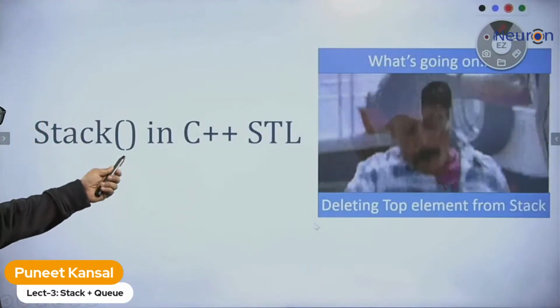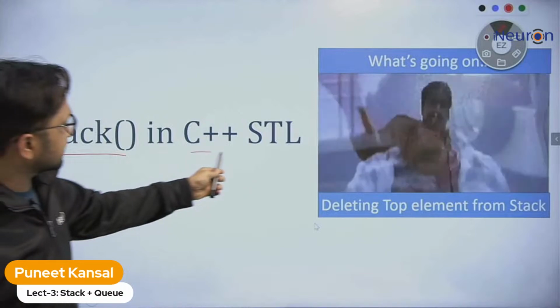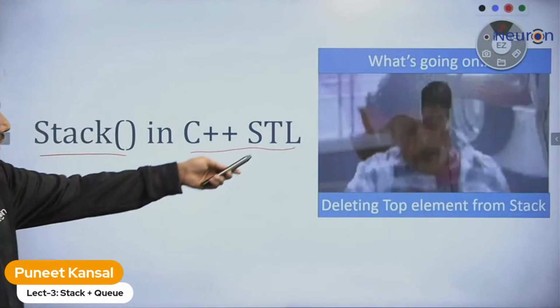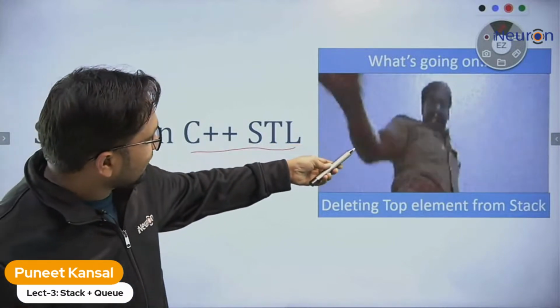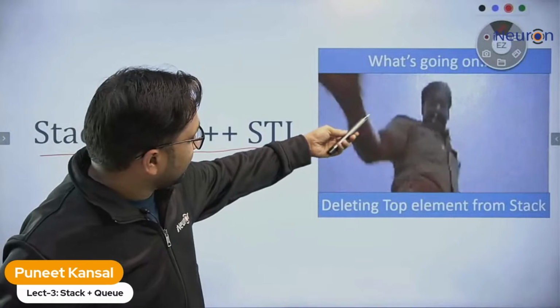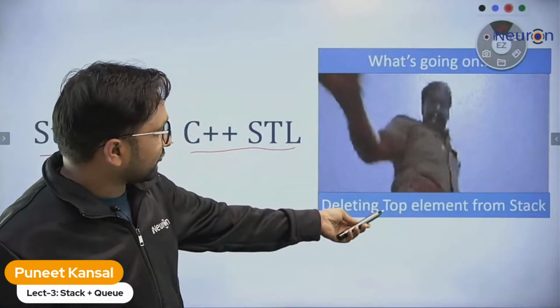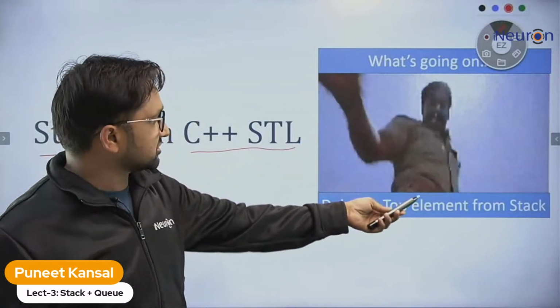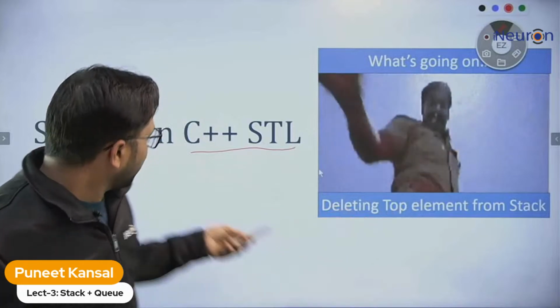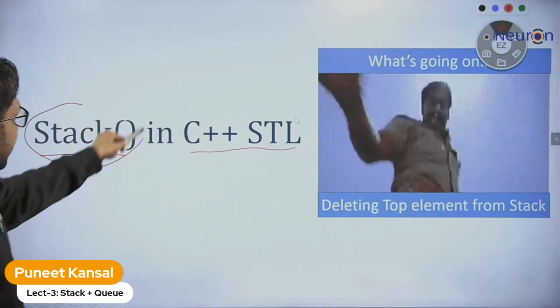So we will see stack in C++ STL. Don't need to worry about this person. I think he is Ajay Devgan, and he's trying to delete the element from the top of the stack. Don't need to worry.